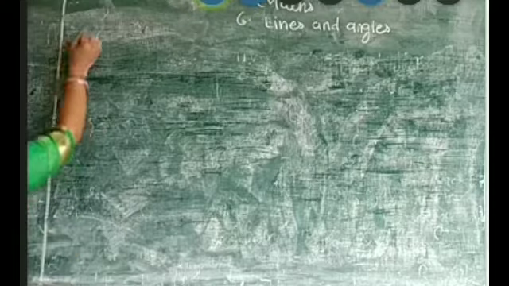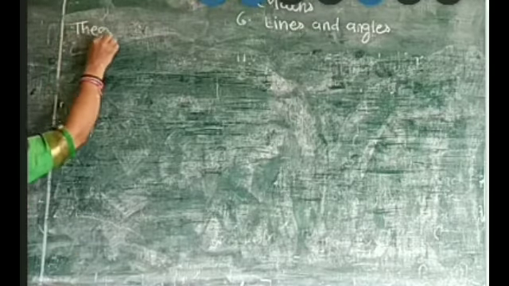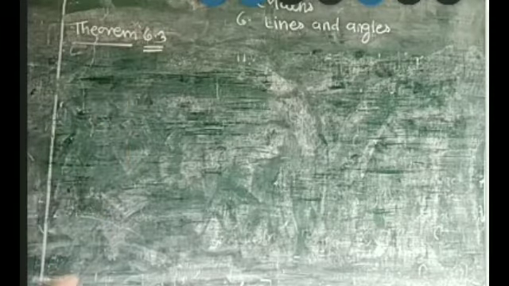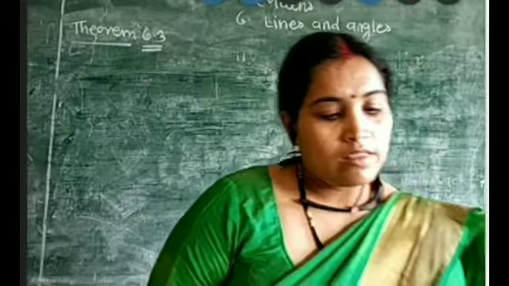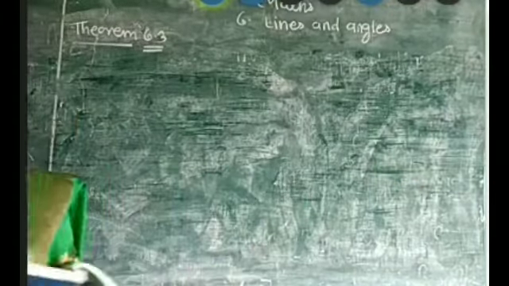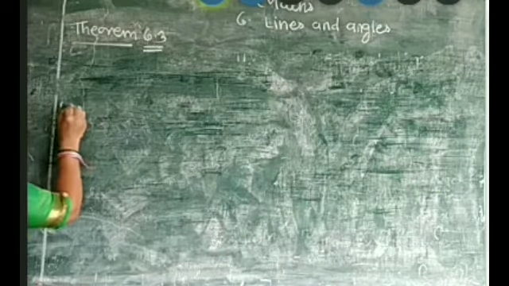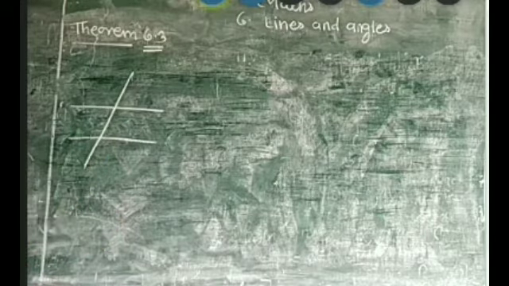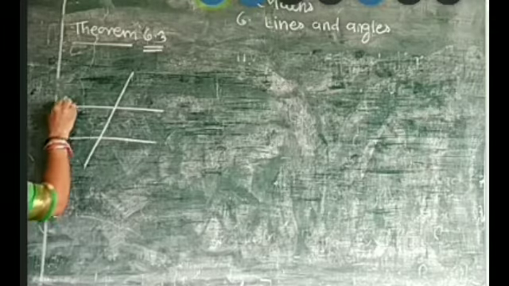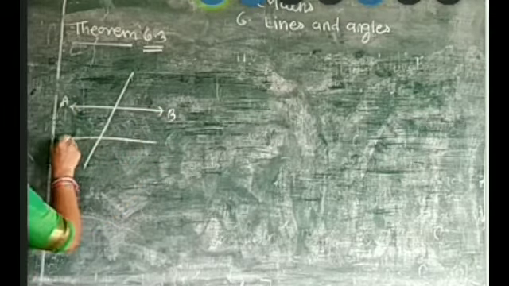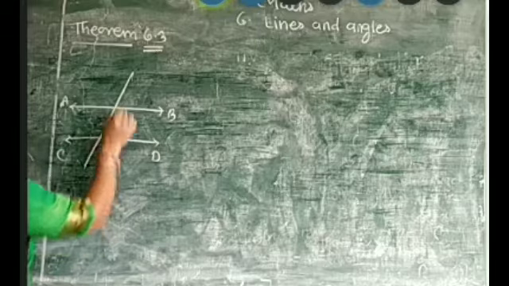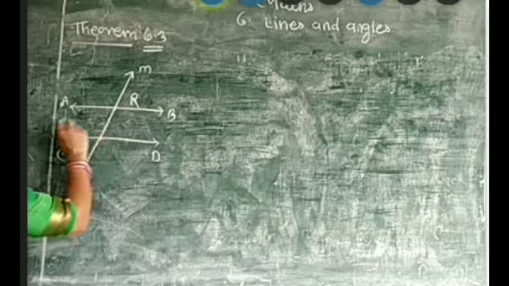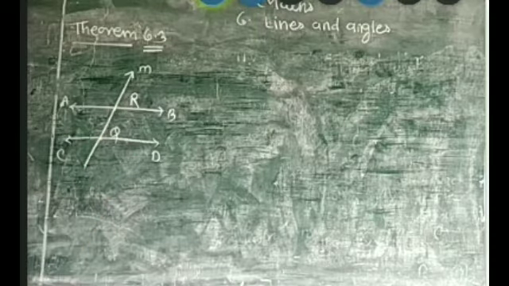Theorem 6.3. And what is the theorem saying? That if a transversal intersects two lines, here it is a simple line, not parallel, and the transversal is intersecting it. Right here lines AB and CD, and transversal M intersecting at point R to AB and at point Q to CD.